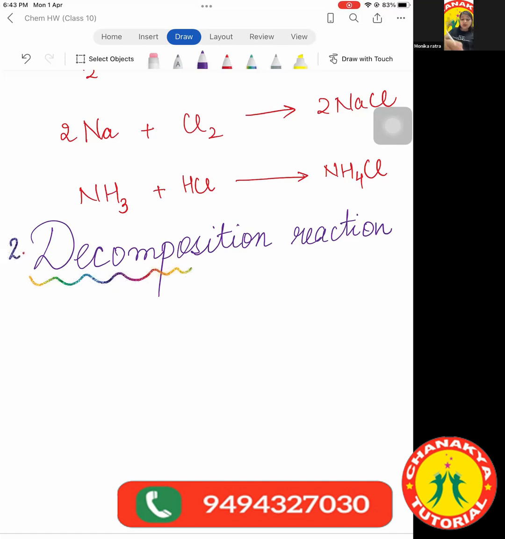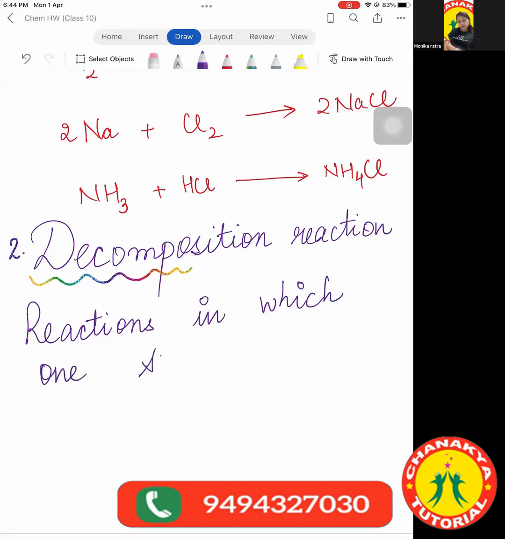Now in this reaction, these are those reactions in which one substance breaks down, or I'll use the word decompose only.